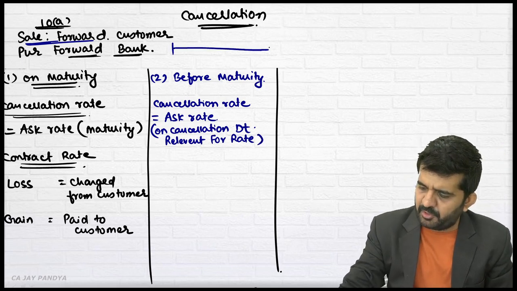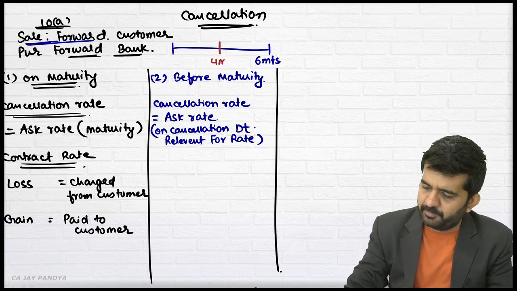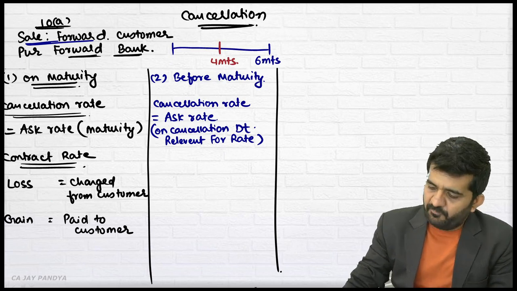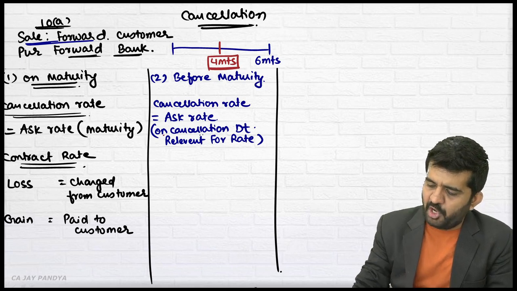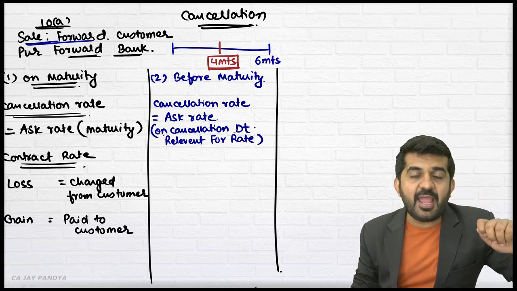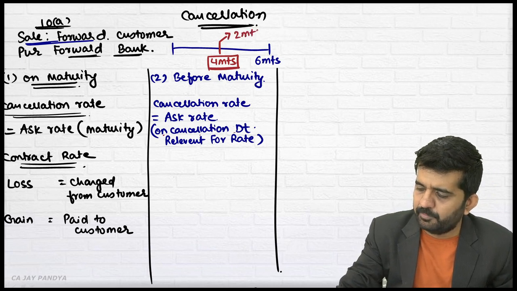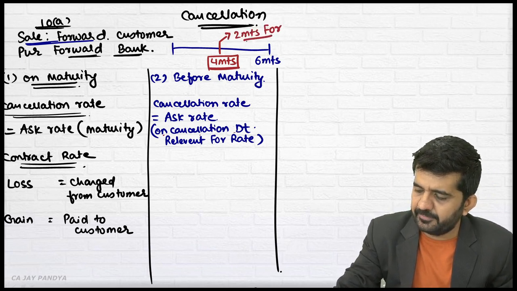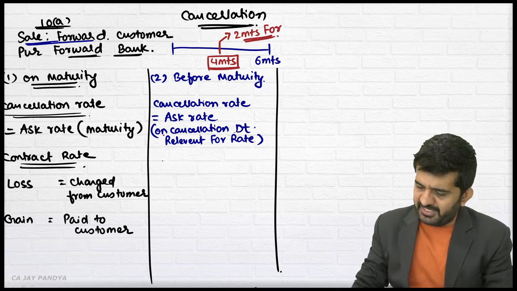If the forward contract was of 6 months, and the cancellation is done after 4 months, which rate will be used? The rate which is on this date, on the cancellation date. And the rate used on this date is the 2 months forward rate. This we have done, and this will be our base.